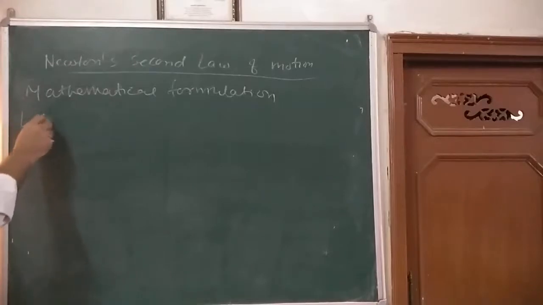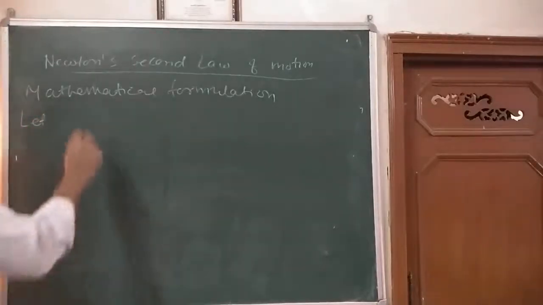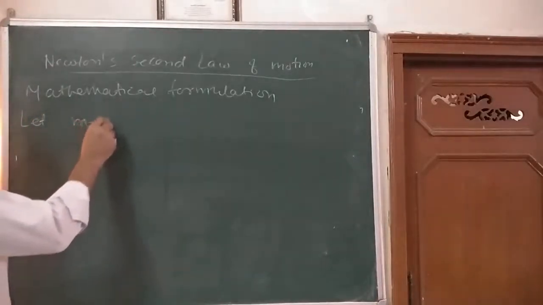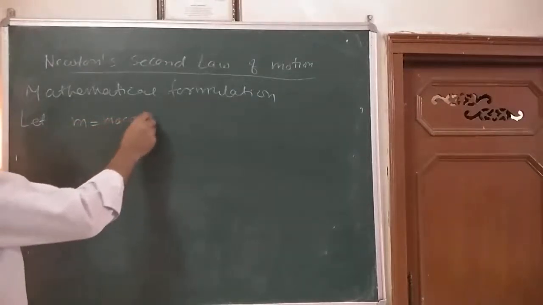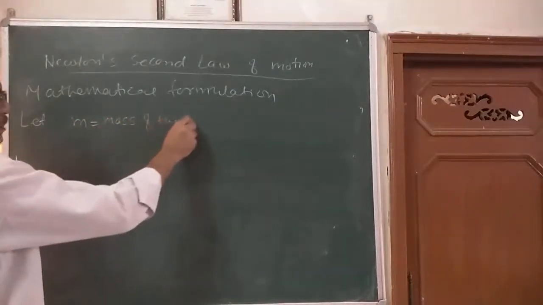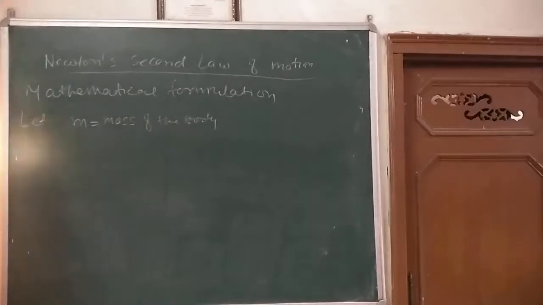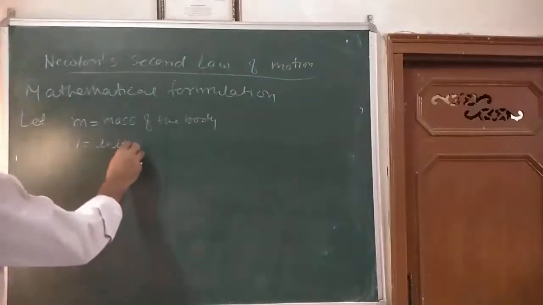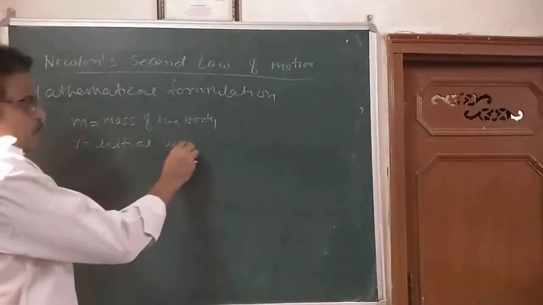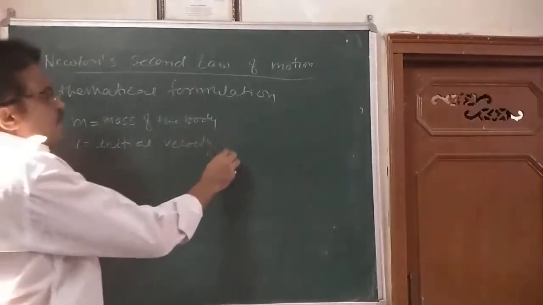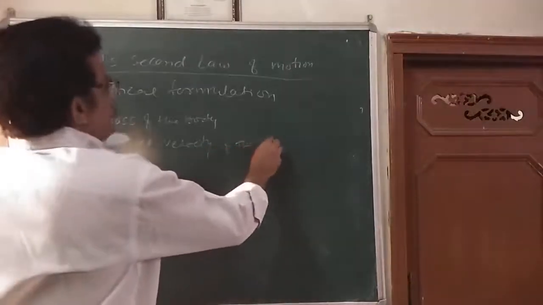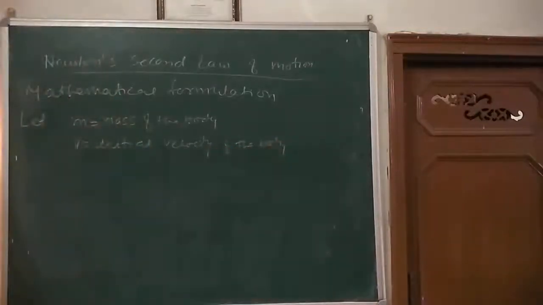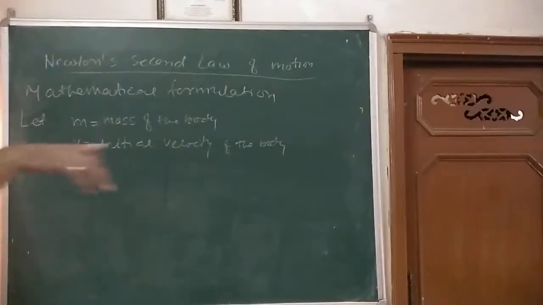For that we consider, suppose m is the mass of the body. v is the initial velocity of the body along a straight line.